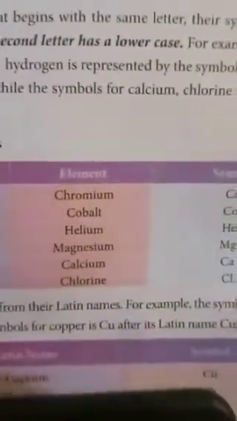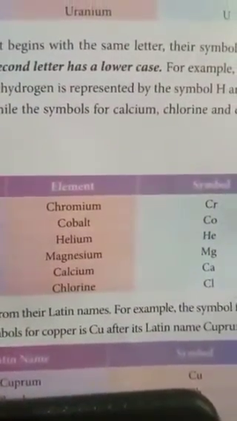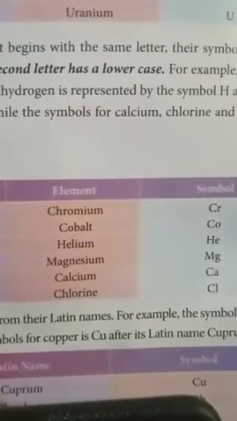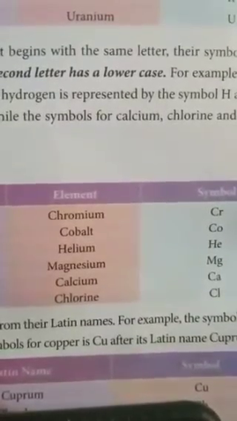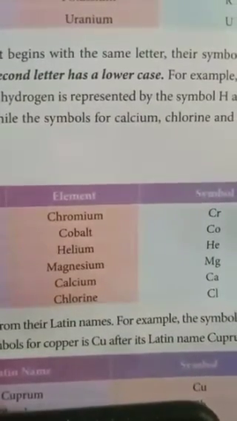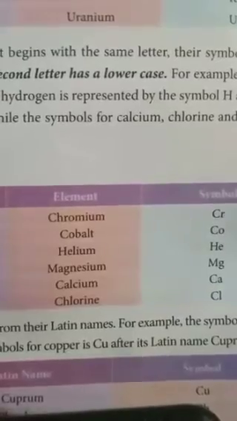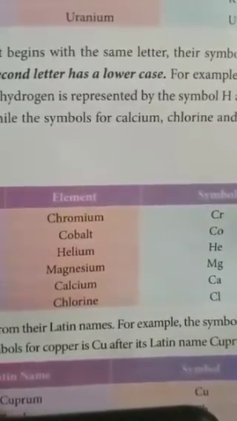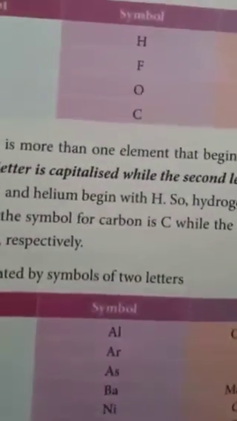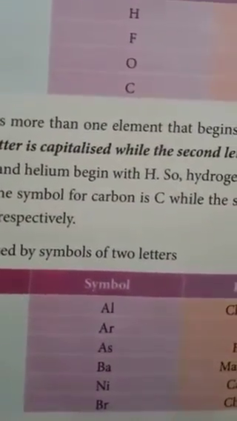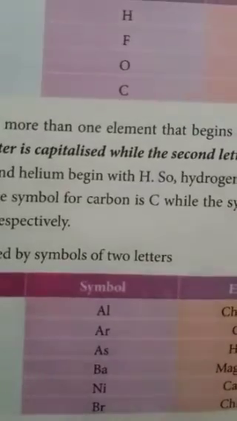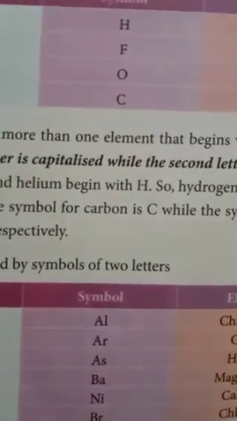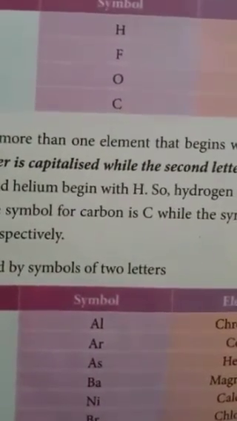Next, chromium Cr, cobalt Co, helium He, magnesium Mg, calcium Ca, chlorine Cl. Students, for these elements we write two letters: the first letter is a capital letter, and the second letter is a small letter.